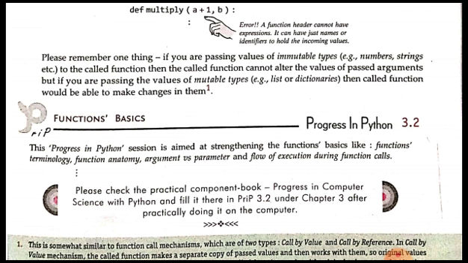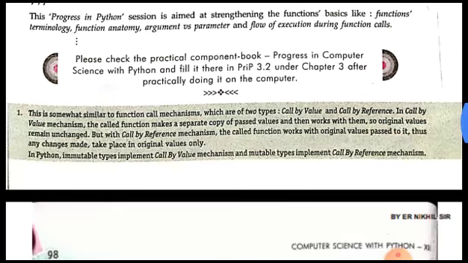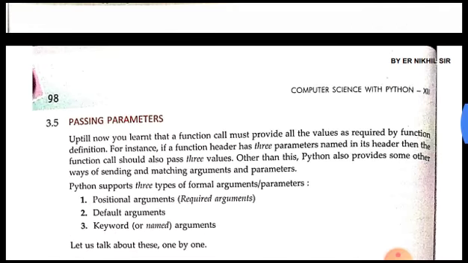Okay, so the function will not be able to do any modification to the immutable objects, but in the case of mutable objects like lists and dictionaries, your original object will be modified inside the function, and so the changes will be reflected in the original object also.